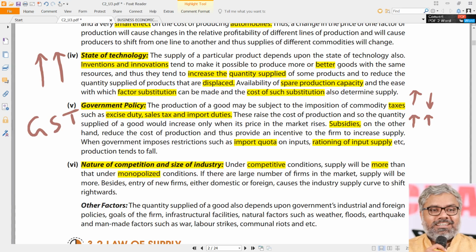But what we have to understand here is, under competitive conditions, because there are many people on the supply side, supply will be more. Under monopolized conditions, because there are fewer people, or in fact one person only who is supplying, he will determine the supply. What will he try to do? He will try to create an artificial demand, he will try to curb the supply so that he can sell the same product at higher prices.